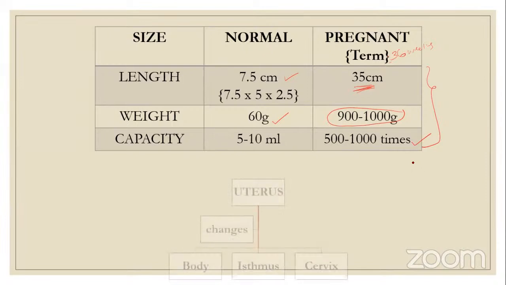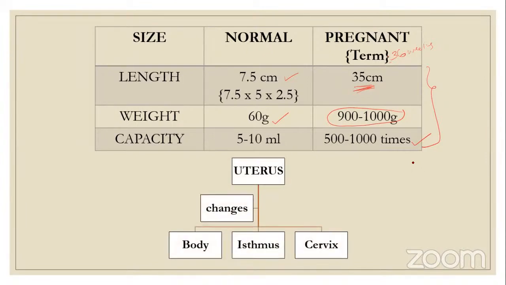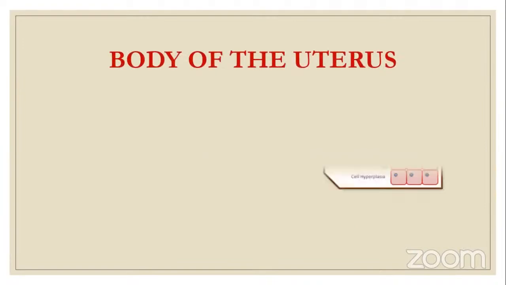growing in the uterus. Now, the changes in the uterus can be explained under the body of the uterus, the isthmus of the uterus, and the cervix part of the uterus. So we'll start with the body of the uterus. So what are the changes?